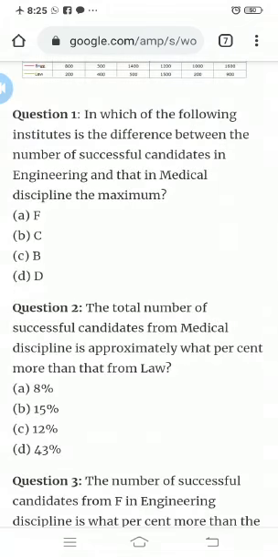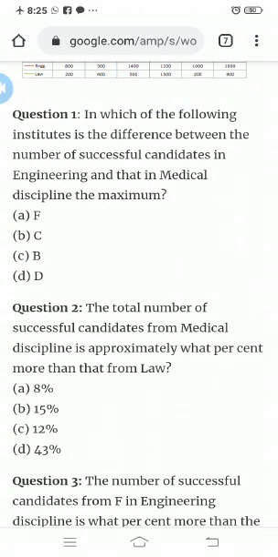In the second question, the total number of successful candidates from medical discipline is approximately what percent more than that from law?